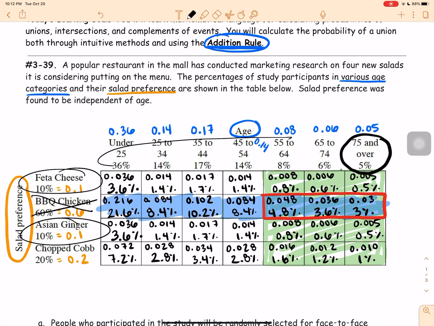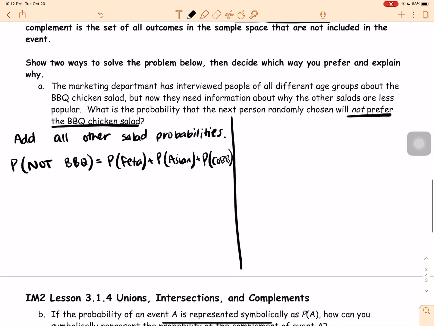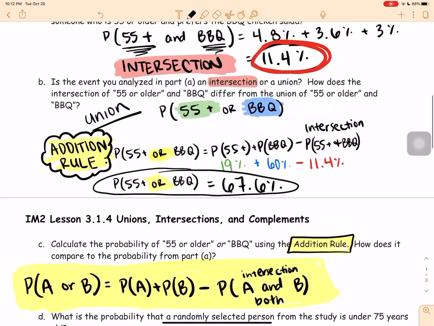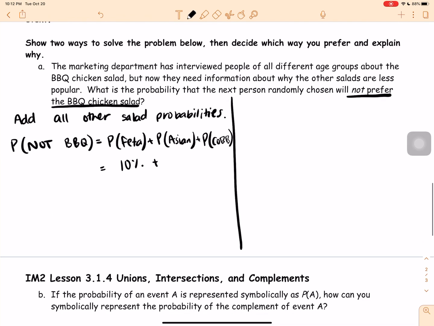So the probability of not barbecue chicken is going to be equal to the feta being 10% plus the Asian being, actually I think the Asian was also 10%. Let's check. Yep, so feta and Asian ginger are both 10%. And then the Cobb is 20%. So the probability somebody does not prefer the barbecue is a 40% chance.